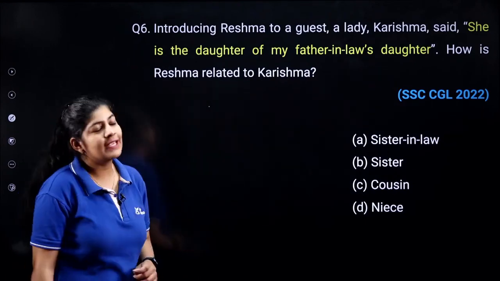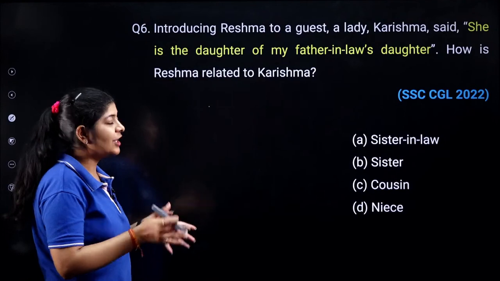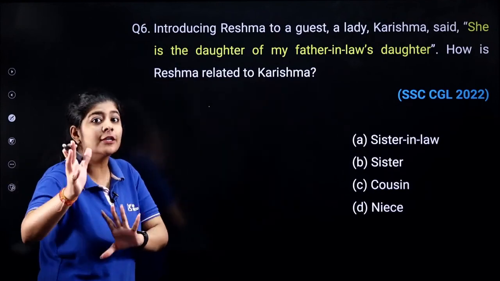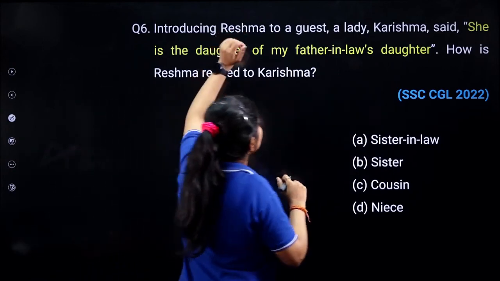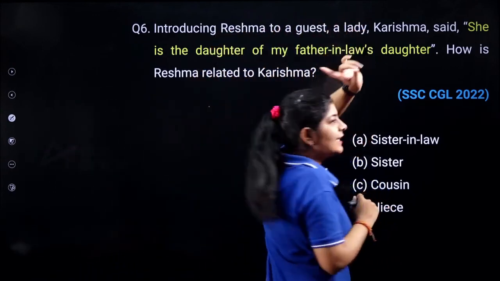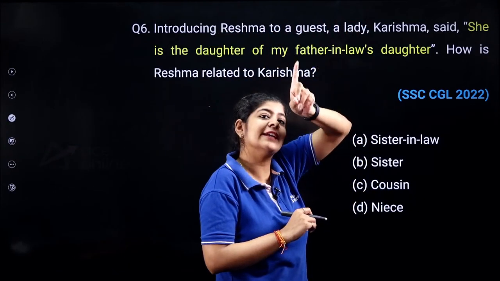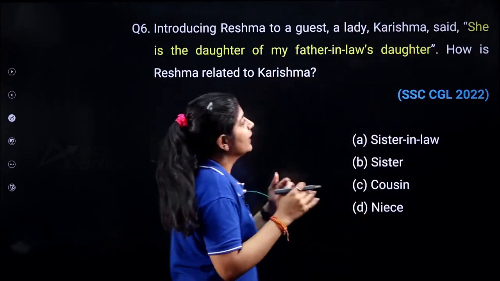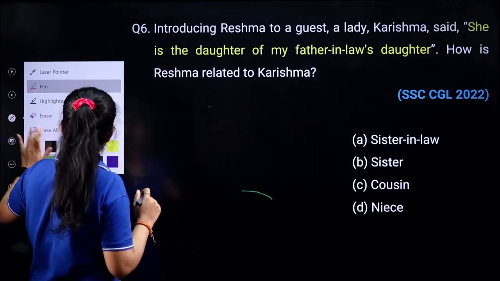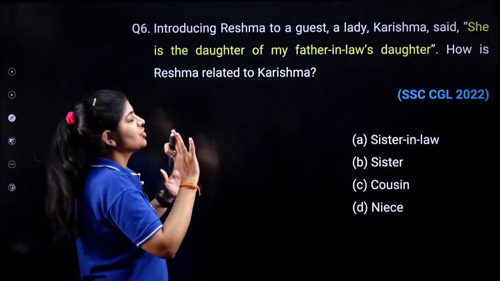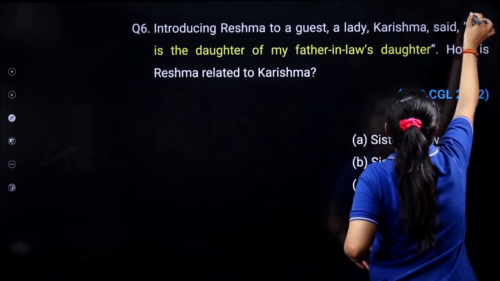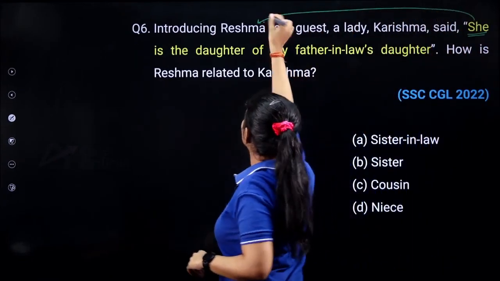So the question is saying that Karishma is introducing Reshma to a guest. That means Reshma is the third person, the guest is the second person, and this lady is the first person, the speaker, named Karishma. Now Karishma is saying, "She is the..." Now, this "she" is used for whom? This "she" is used for Reshma.